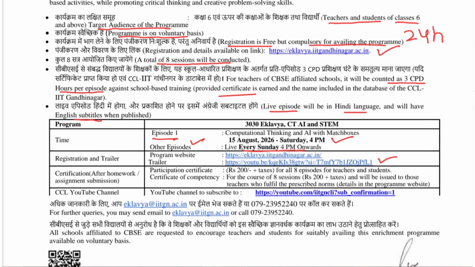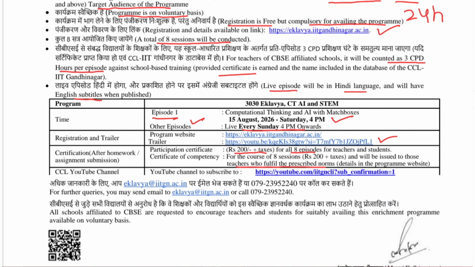And this is the YouTube playlist, or you can watch the trailer here. They are going to charge a participation fee. If you want a certificate for all 8 episodes, it is only 200 rupees plus tax, and it will be issued to those teachers who fulfill the prescribed norms. There are some norms also. If you complete all that, then only you are going to get the certificate.